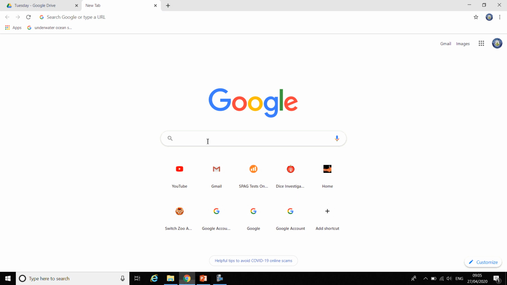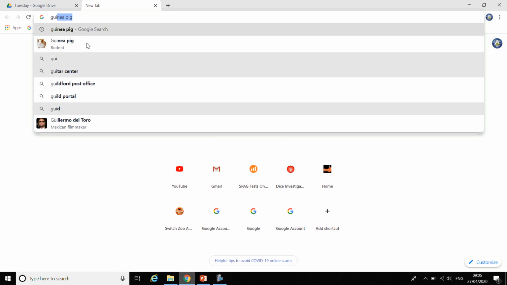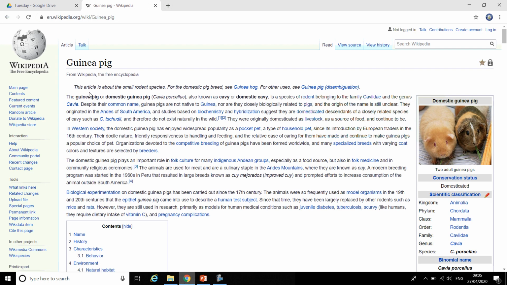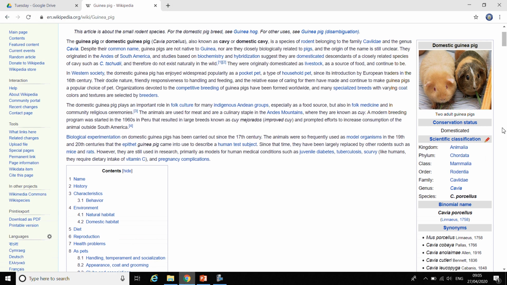So I'm going to look for a guinea pig. Okay, so I started typing it and it's come up, guinea pig, and the top result there is Wikipedia. So I'm just going to click on that. And on Wikipedia, down the side of the page here, it's really useful for this activity.